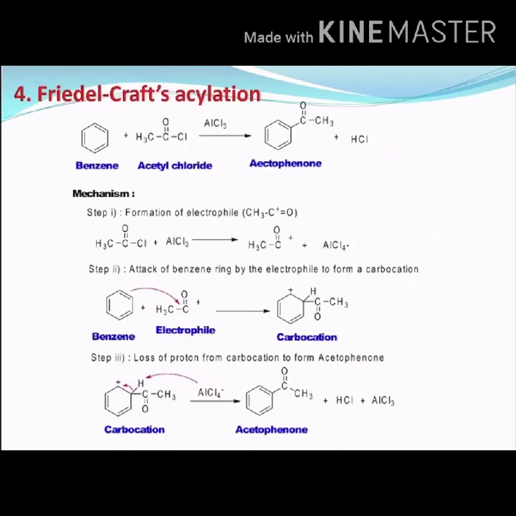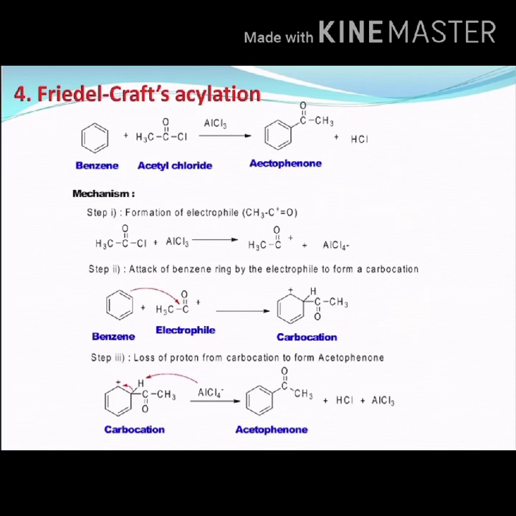Now let us understand Friedel-Crafts acylation. Benzene reacts with acid chlorides or anhydrides in the presence of aluminum chloride to form aromatic ketones. This is what is called Friedel-Crafts acylation. Let us understand the mechanism stepwise. So as I told, in the first step, formation of the electrophile takes place.